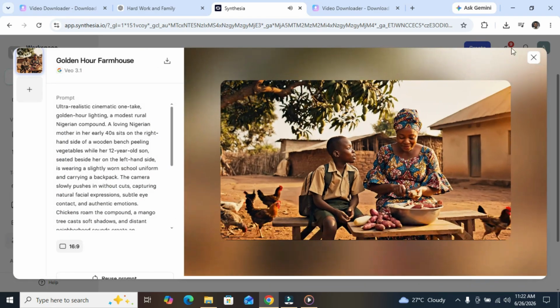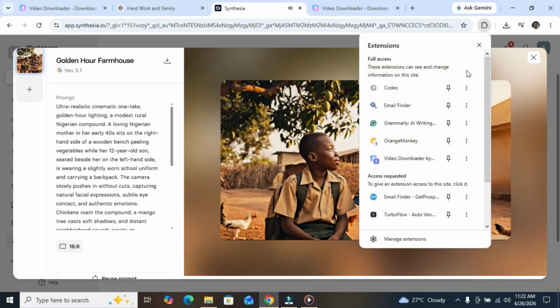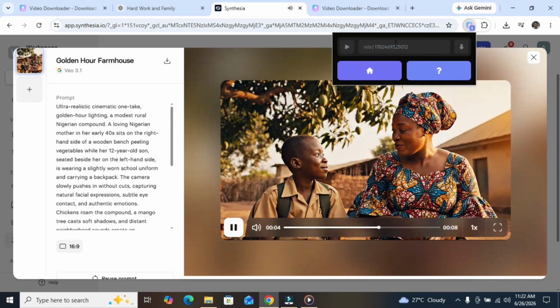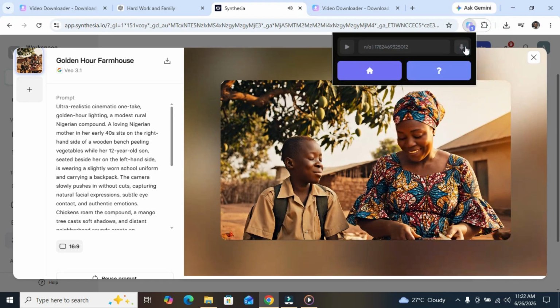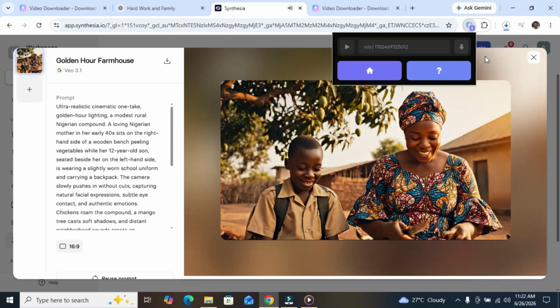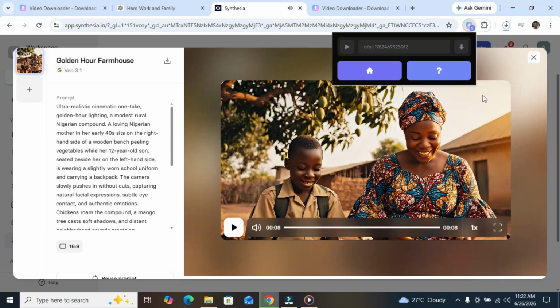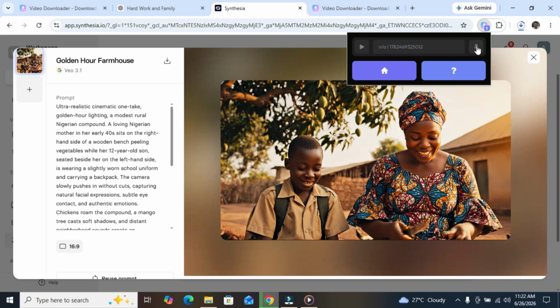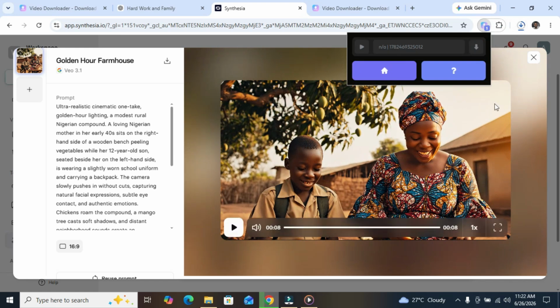You go to your extension here. You click on the video downloader, you click on this sign. It begins to download. You can see now. Then you click on this sign, it begins to download. Let's see what it gives to us after downloading.